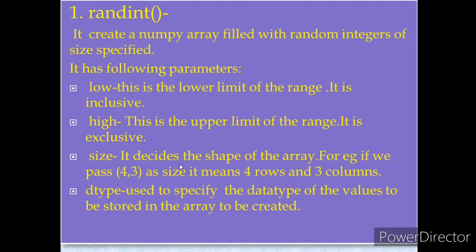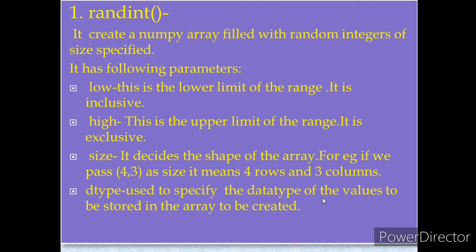Size decides the shape of the array. That means if you want to produce an array of 4, 3, that is 4 rows and 3 columns, then you specify that inside size. Clear?